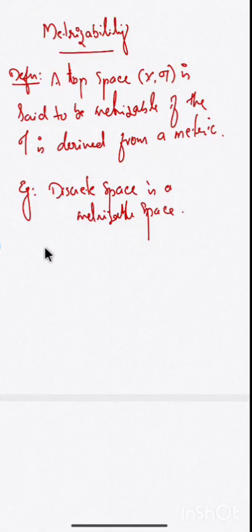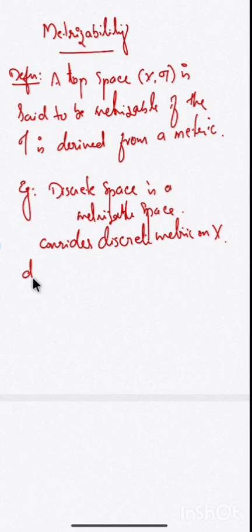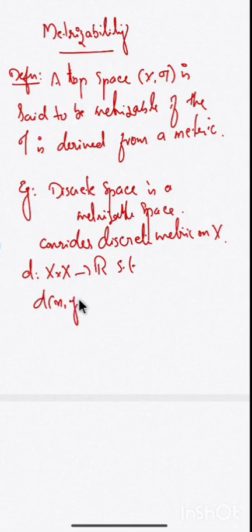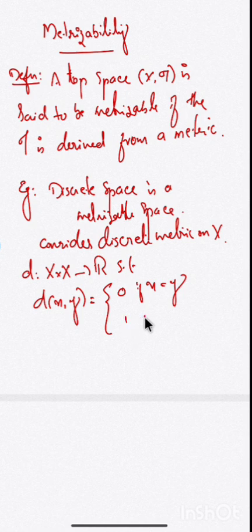What is a discrete metric? Consider the discrete metric on X, that is D from X cross X to the real line, such that D of x, y is defined as a piecewise function: 0 if x equals y, and 1 if x is not equal to y. This metric is called a discrete metric.